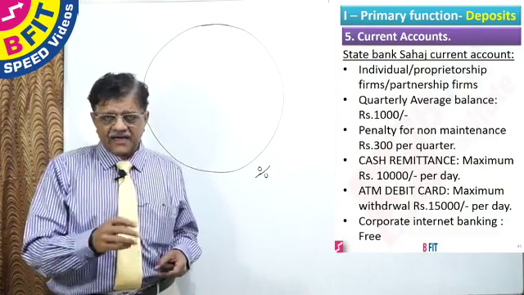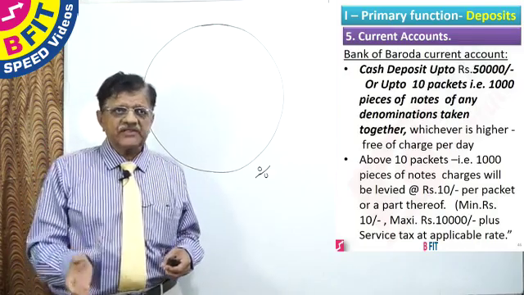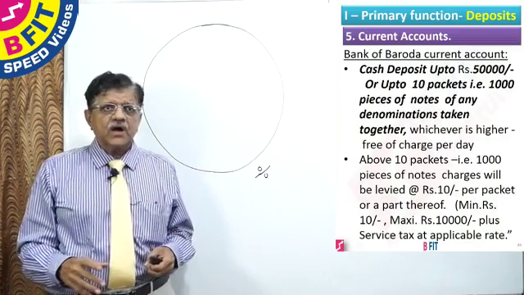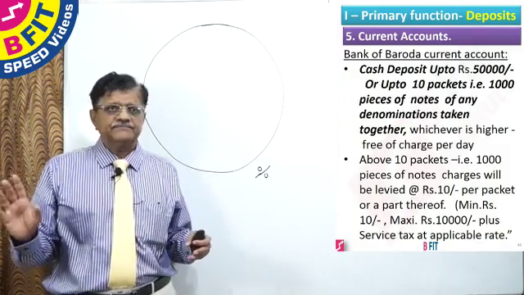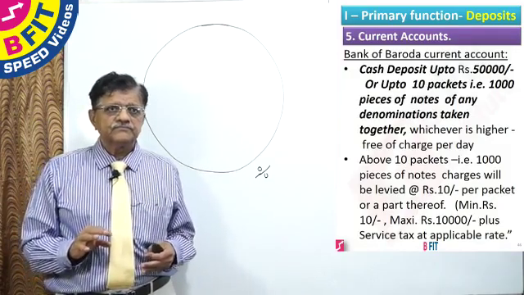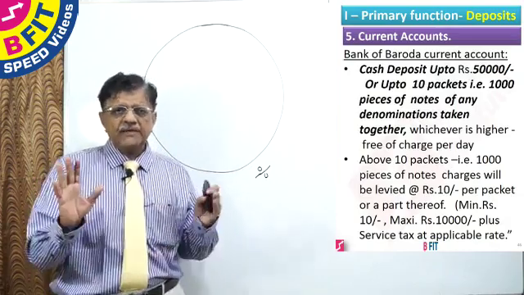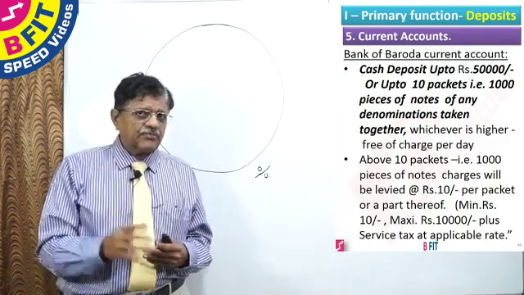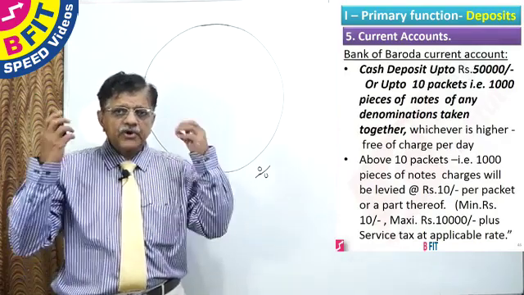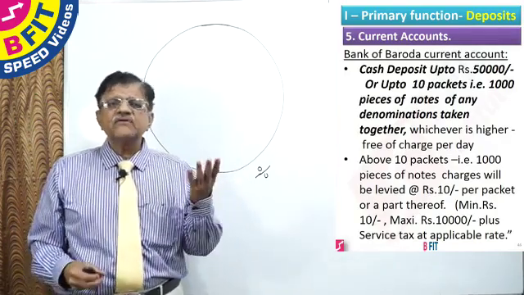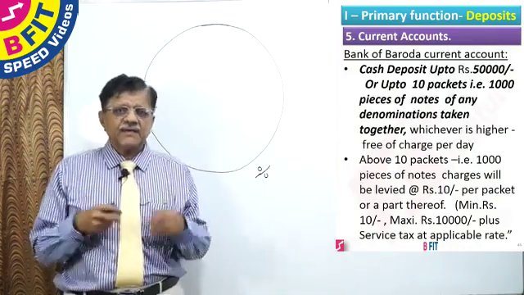Now let us look at another current account, of Bank of Baroda. They say cash deposits up to rupees 50,000 or up to 10 packets, that is 1000 pieces of notes of any denomination taken together, whichever is higher. Suppose you deposit more than 10 packets a day; up to 10 packets you can deposit. Because you know the problem of cash deposit is the biggest headache for all banks. If somebody is going to dump huge cash, counting it and accounting for it is a very big, very laborious job. Therefore, they are now restricting the cash deposits.